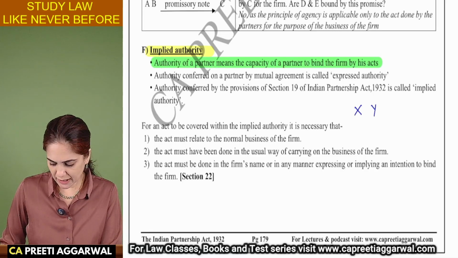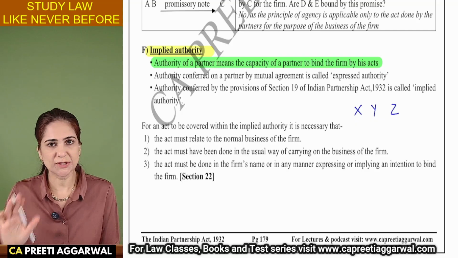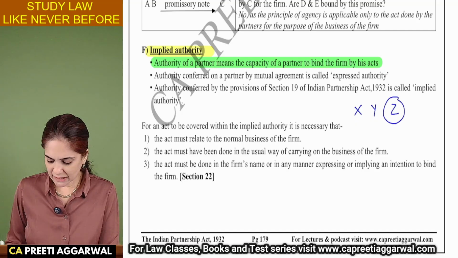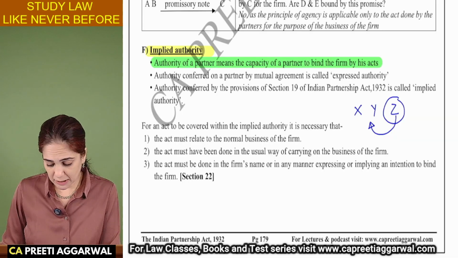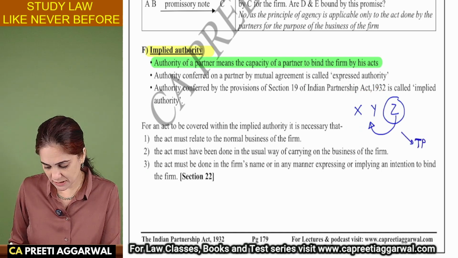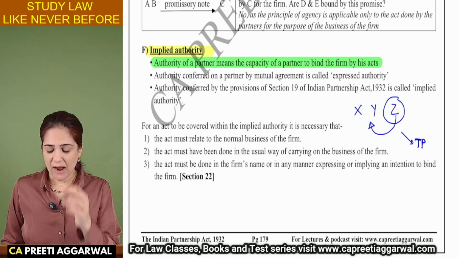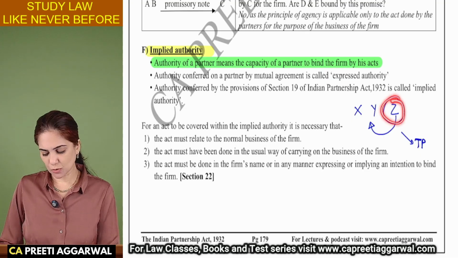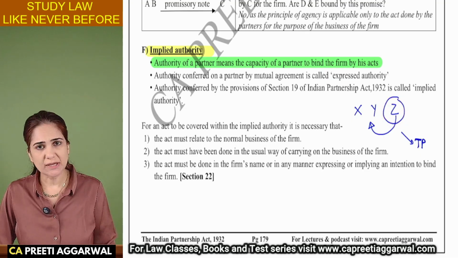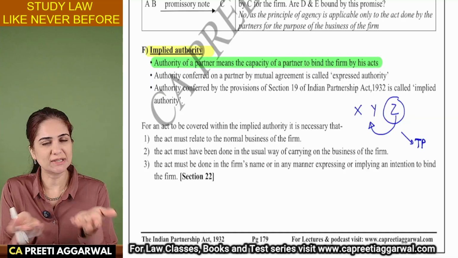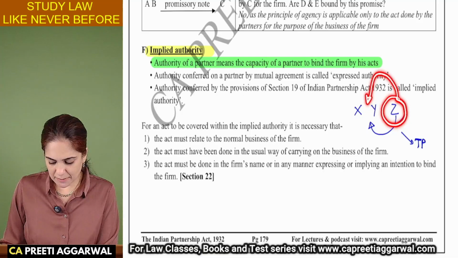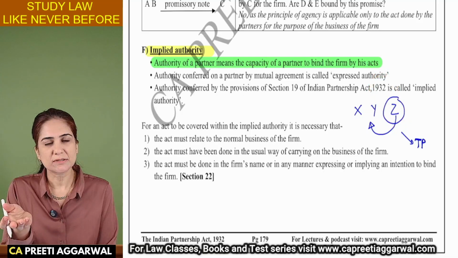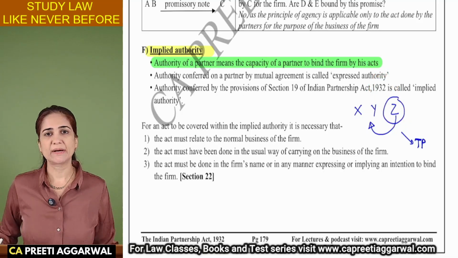So X, Y, and Z, they are in a business of stationery. Z buys some stationery goods to be sold by the firm. Are the other partners also liable to pay for this to the third party? Law says yes. You cannot say Z bought, so only Z is liable. Sorry, he's one of you only, he's your partner. Because of mutual agency, he can bind the other partners. So this is nothing but implied authority.